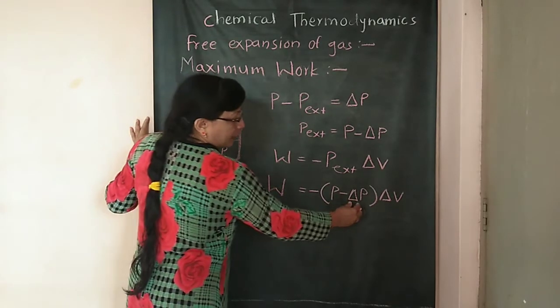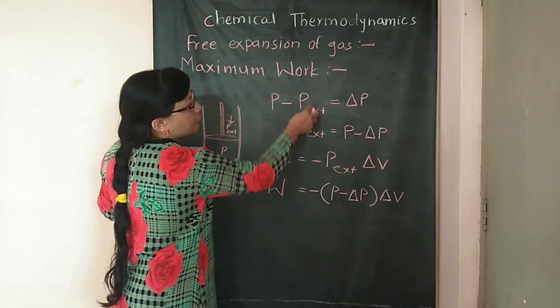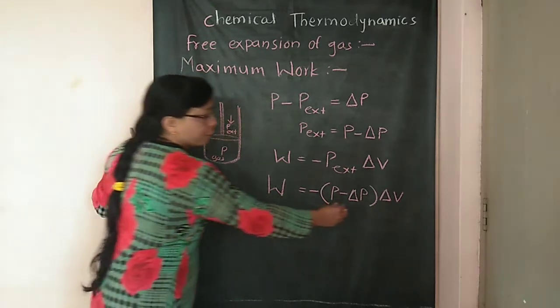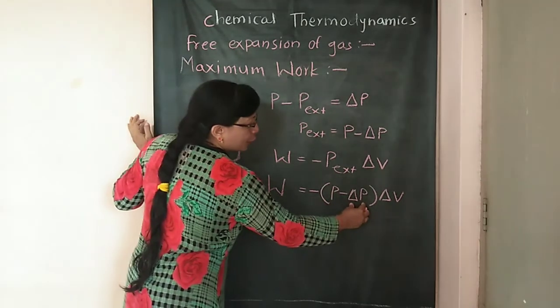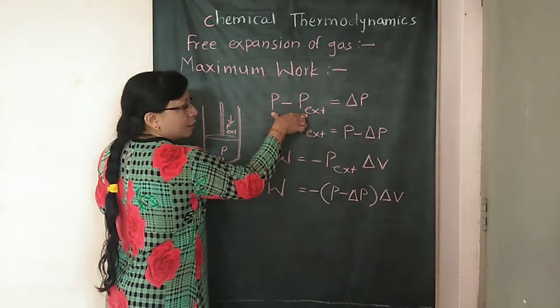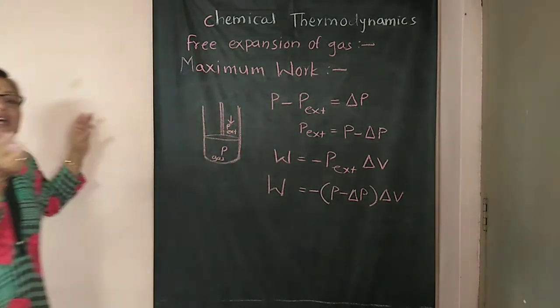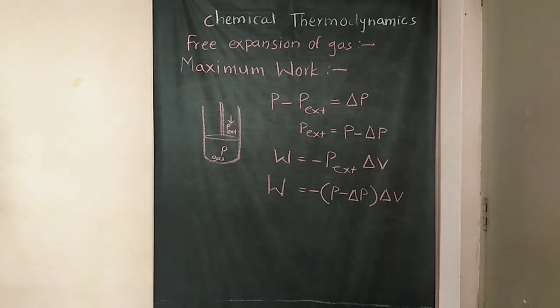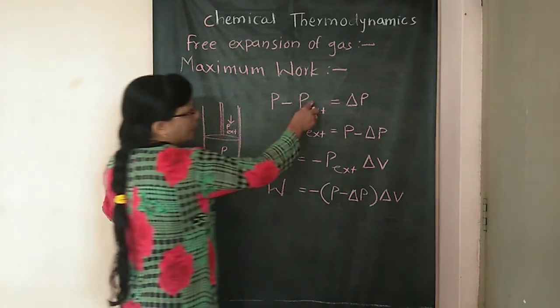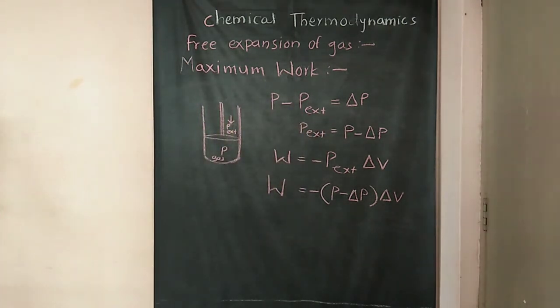Now where does this delta p come from? This delta p is p minus p external. That means for maximum work, the value of delta p must be smaller. That means the opposing force and the driving force must differ by an infinitesimally small quantity. Or in other words, for maximum work done, the opposing force, that means this p external, must be infinitesimally smaller.